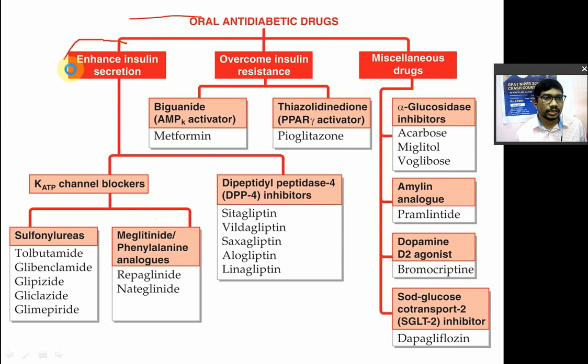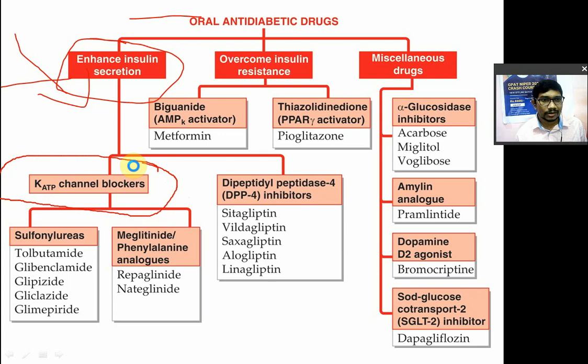Now first class, the drugs which enhance the insulin secretion, or the drugs which increase the insulin secretion, are also known as insulin secretagogues. ठीक है, इनको insulin secretagogue भी बोलते हैं. Now in that you have two classes. First one is the KATP channel blockers. In that also you have sulfonylureas and meglitinides. And the second class is the dipeptidyl peptidase 4 inhibitors, DPP4 inhibitors.